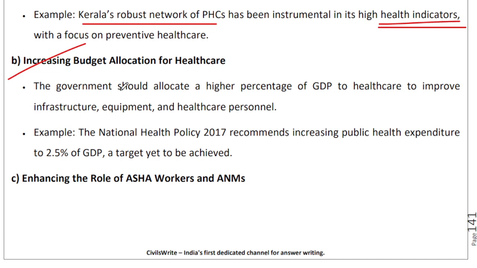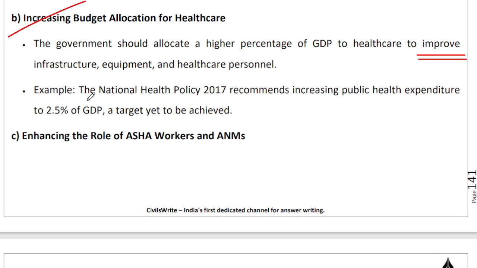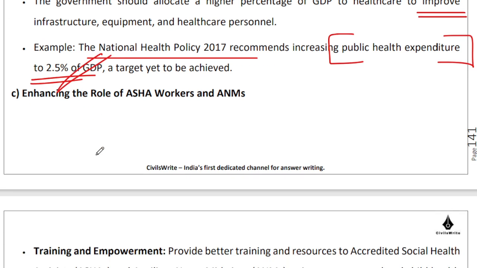We can definitely increase budget allocation for healthcare. If you look at our expenditure allocation, center plus states combined, that has definitely been increasing over the last couple of years, but there is significant room for further increase if we want to improve the outcomes, right? For instance, the National Health Policy 2017 recommended an increase in public health expenditure to 2.5% of GDP. That's a target that is yet to be achieved.